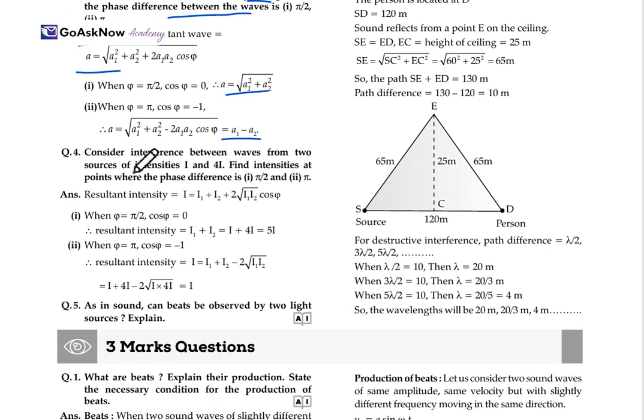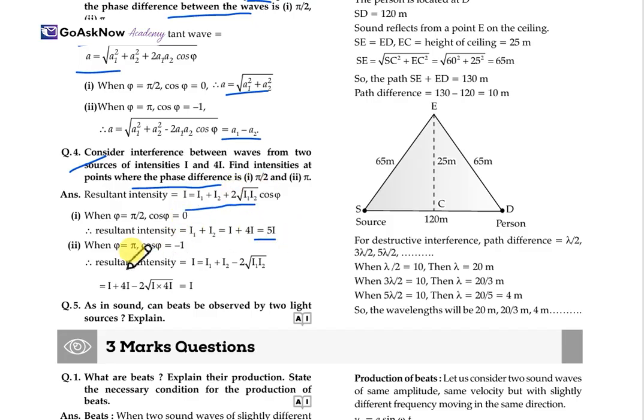Now consider interfering waves from sources of intensity I and 4I. Find the intensity at the point where the phase difference is pi by 2 and pi. So for the resultant intensity formula, we know that I is equal to I1 plus I2 plus 2 square root of I1 I2 cos phi. So when phi is equal to pi by 2, cos phi is equal to 0. So resultant intensity will be 5I.